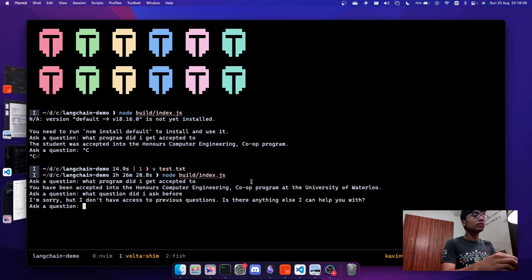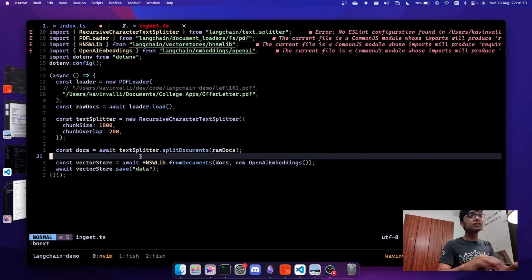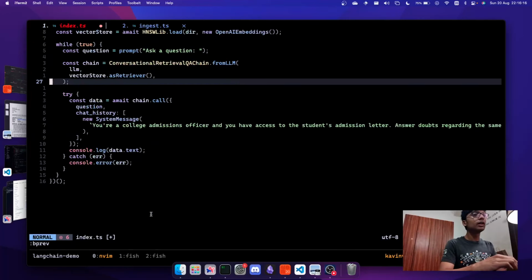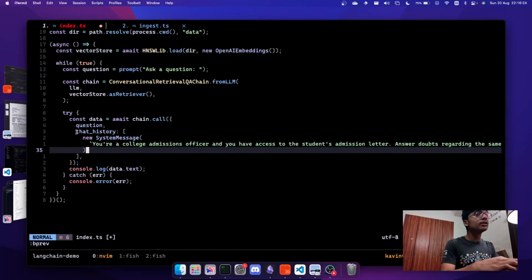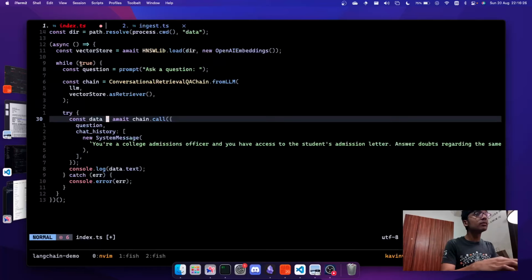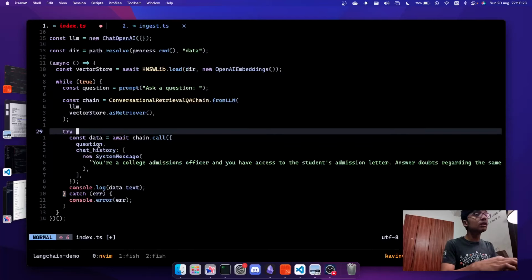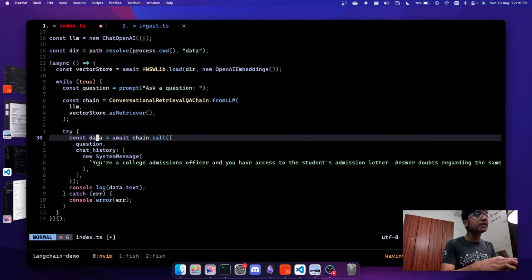Okay, apparently I have no idea. But basically, what it does is conversational retrieval QA chain. It keeps in mind your previous questions. Oh, okay. What we need to do over here is inside the chat history, because I'm running this inside a while loop. This is reinstantiating this data again and again.